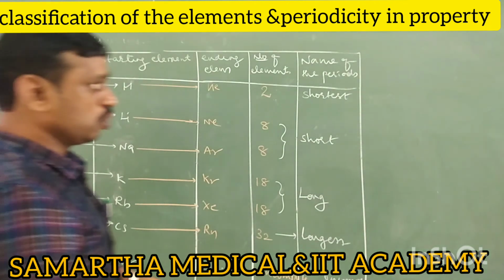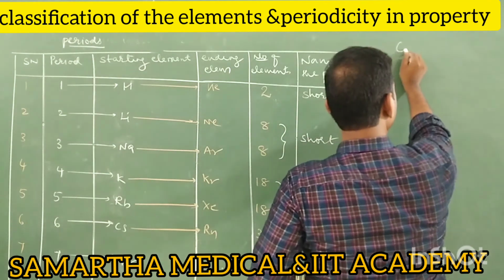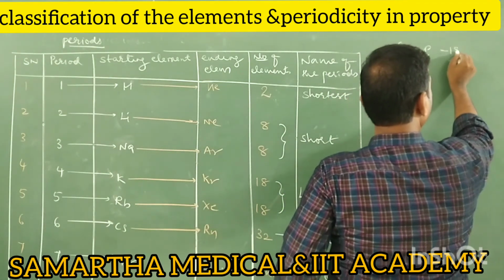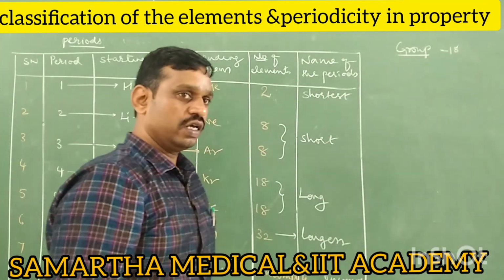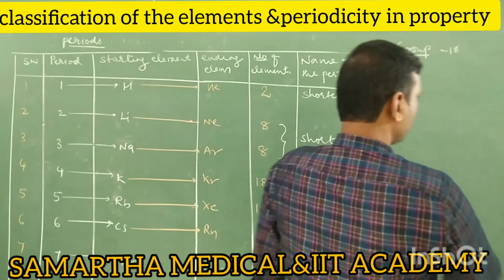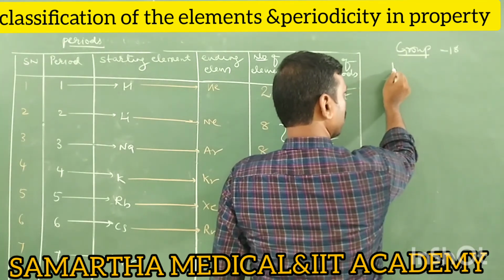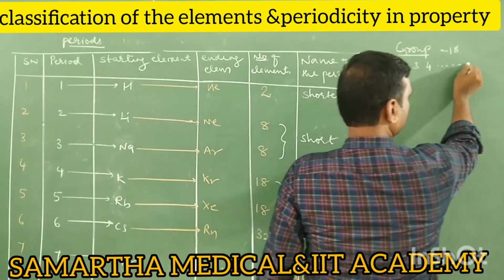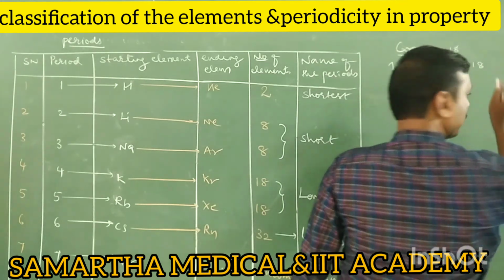Next is about groups. As we know, the modern periodic table contains 18 groups. According to the new IUPAC classification, we use numbers only: 1, 2, 3, 4 up to 18.